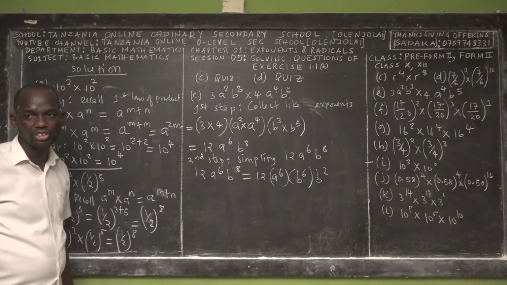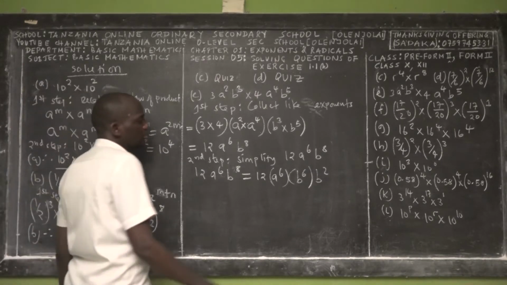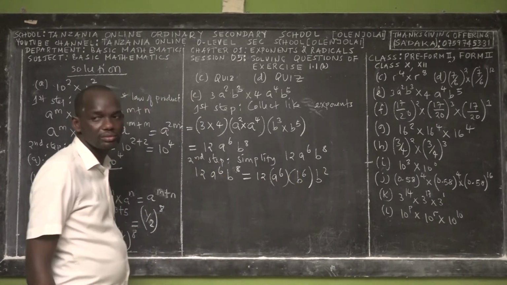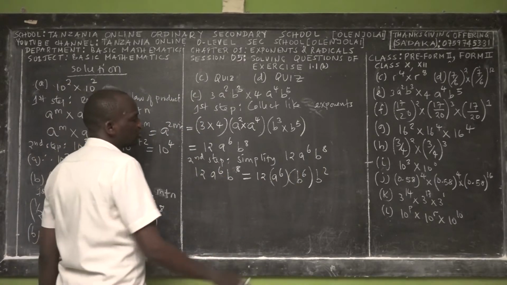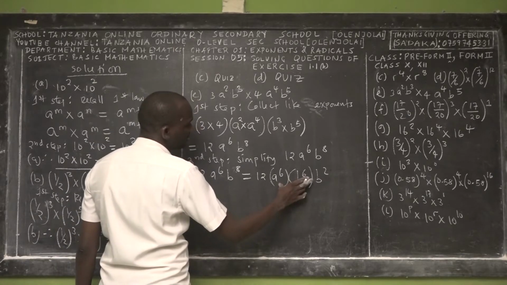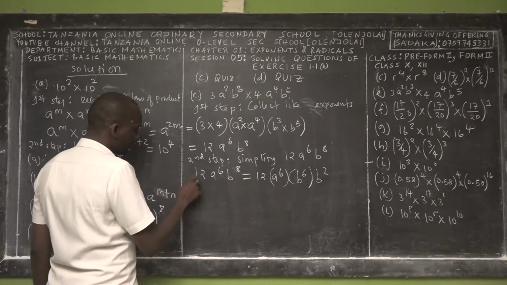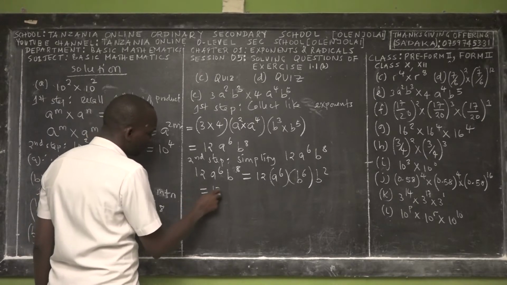You didn't change anything, right? Because b has the same base, if you add, you get 8. Why are we doing this? Because we want to apply the third law. So if that's the case, you say that this is equal to 12.